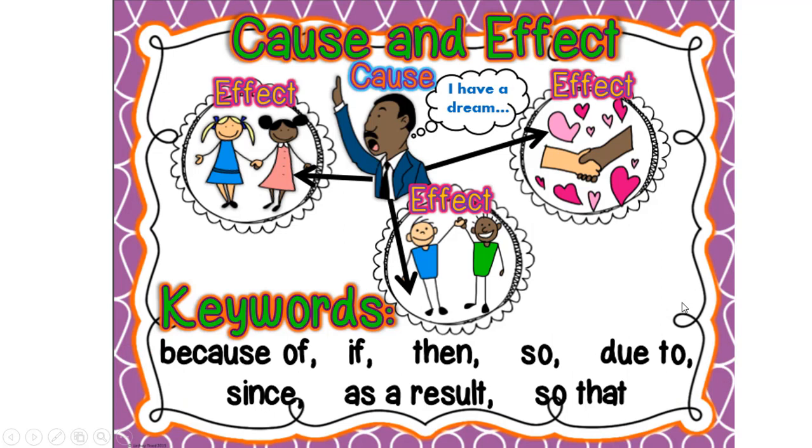So the cause, because of Dr. Martin Luther King Jr.'s speech, I Have a Dream, he caused friendships, he caused white and black people to work together and appreciate each other, love each other. He made strong friendships, and people are becoming closer now because of that amazing speech. And the key words that we need to look for in cause and effect text passages are because of, if, then, so, due to, as a result.